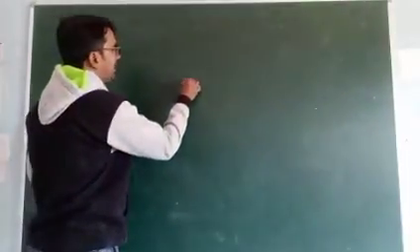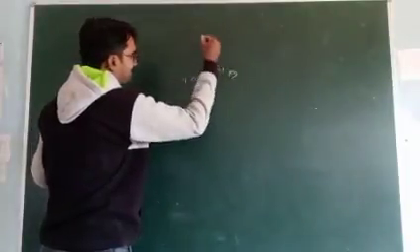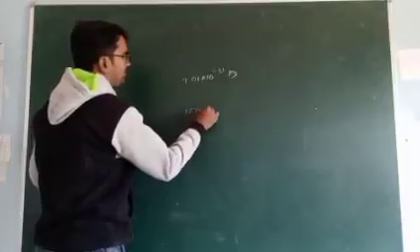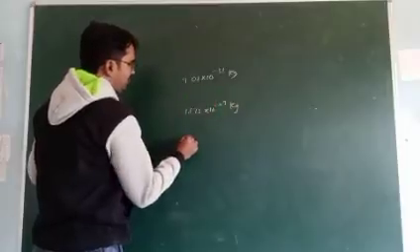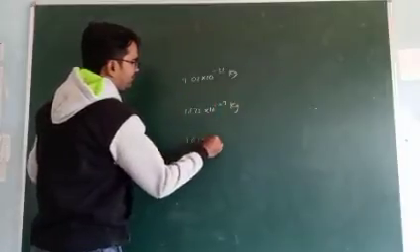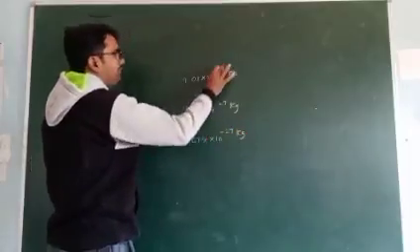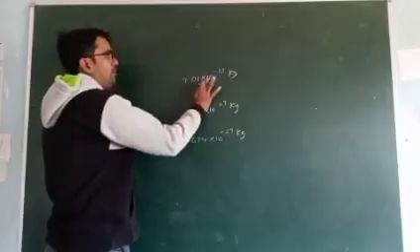Because electron is 9.01 into 10 to the power of minus 31 kgs. Proton 1.672 into 10 to the power of minus 27 kgs. Neutron 1.674 into 10 to the power of minus 27 kgs. Since the power is negative, the value moves to the denominator position.